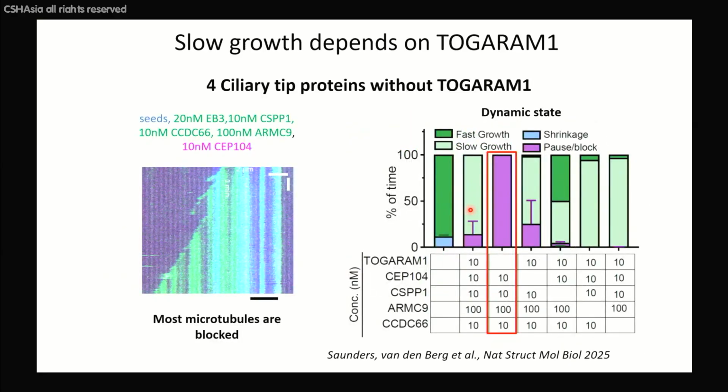And this slow polymerization, which in this graph looks complicated, is actually not very complicated. So bright green is fast growth, light green is slow growth. So all conditions where you see a lot of light green means there is a lot of slow growth. You see that when we take the 5 protein combination and then leave out TOGARAM, so this one, then there is just pausing, no slow growth, which means that in our conditions, to have this slow growth, we need TOGARAM.